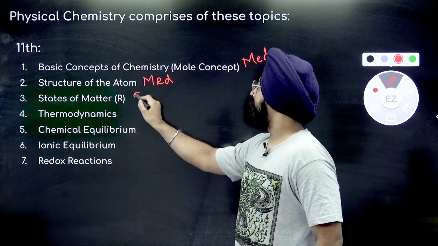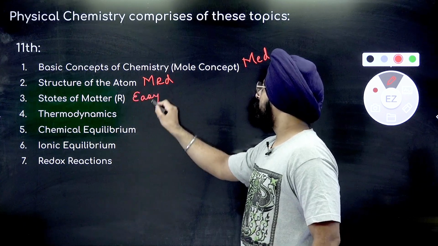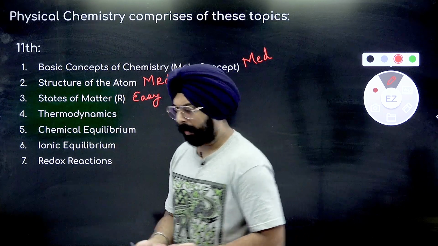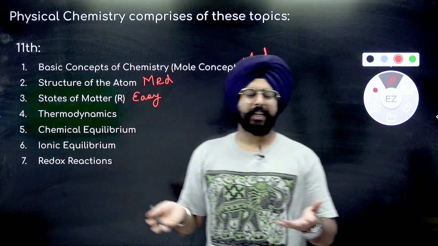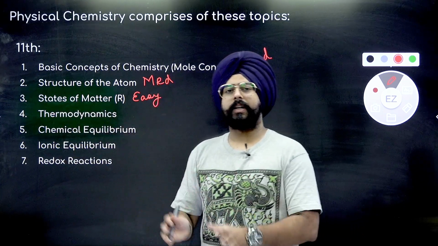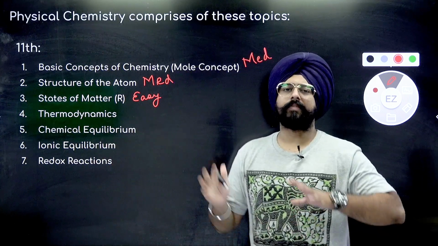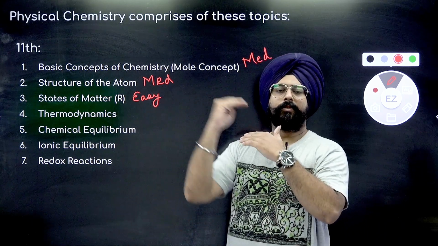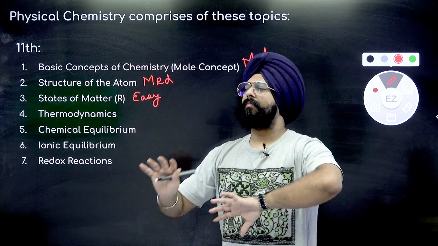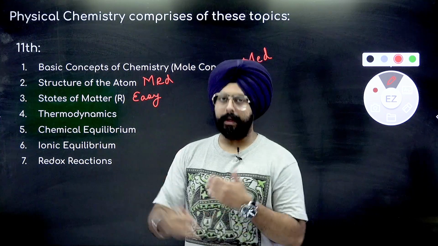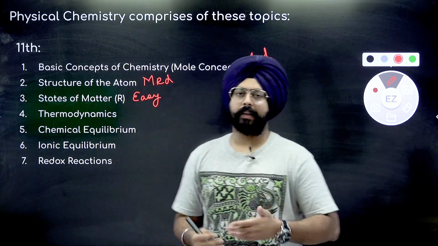States of matter. This is very easy, for sure. This involves a bunch of calculations eventually, but it's a very easy chapter. In states of matter, basically you will have to study gaseous state. 90% of it is gaseous state, and gaseous state is very easy. There are just set formulas, set laws. Not very complicated, but again, you have to practice physical chemistry.